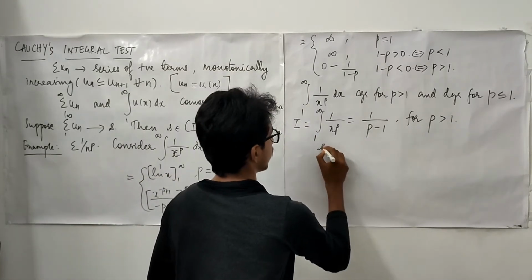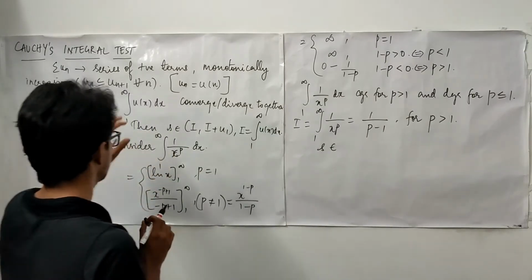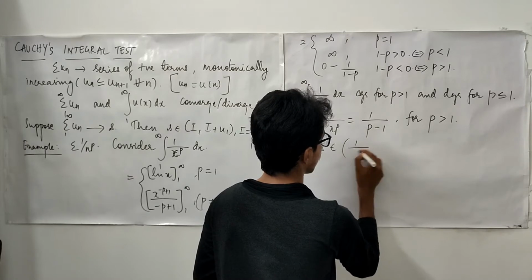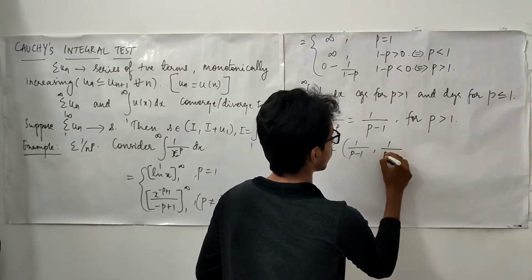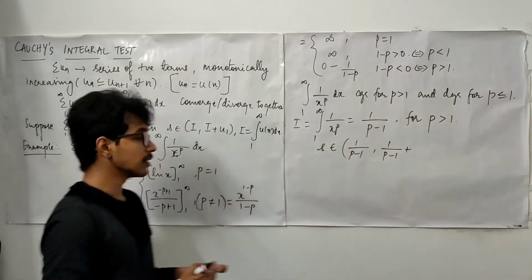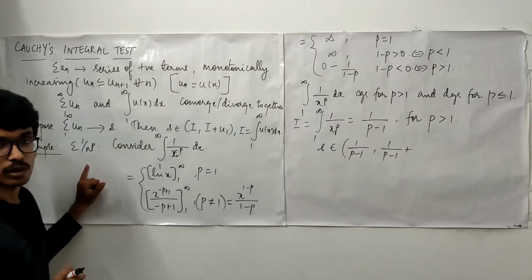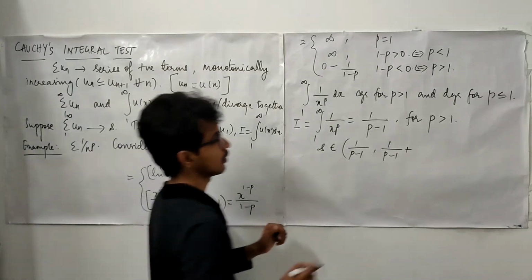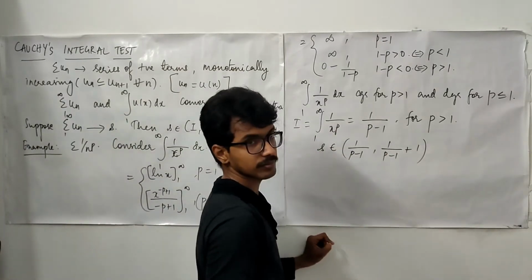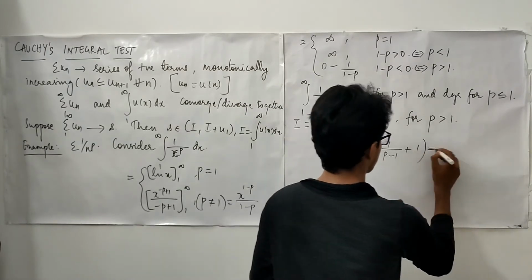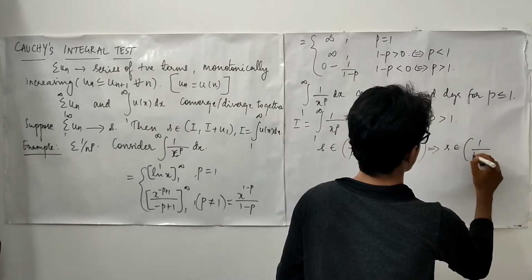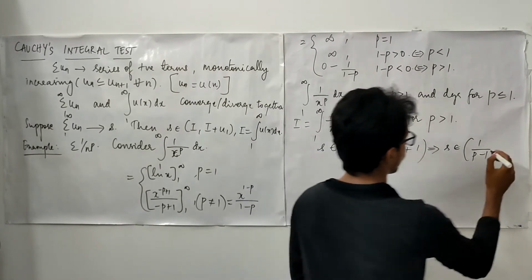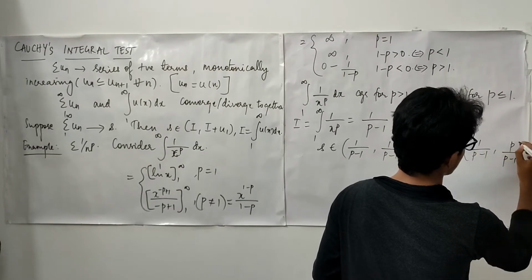Now, what is the range for s? It is I comma I plus u1. Okay, what is going to be I? It is 1 upon p minus 1, and 1 upon p minus 1 plus what is the first term in the series? The given series is 1 upon n power p. So when you substitute n is equal to 1, you are going to get 1. So S belongs to 1 upon p minus 1, and when you do this calculation, you are going to get p upon p minus 1.